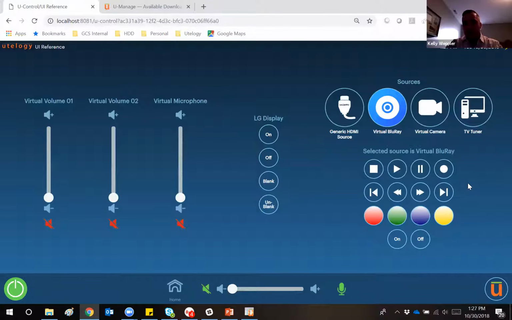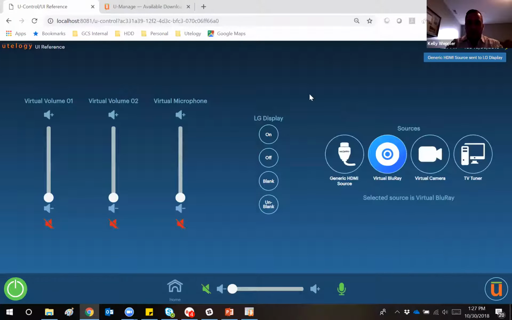I've selected that player, and now the controls for that device become present. But the panels are really a great way if you've got a basic kind of huddle room space or a simple conference room, classroom environment. You don't need anything overly dramatic. You just want some simple controls on the page, pre-built and pre-arranged. A panel can be deployed in almost a number of minutes.